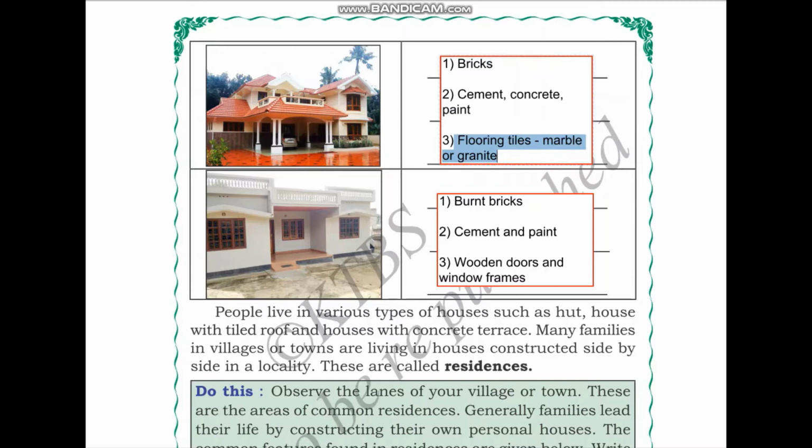The next house is a concrete and cement house. In order to construct this, we have learned in our 4th standard that we need burnt bricks, cement and paint. As you can see here, the doors and window frames are wooden, so wooden doors and window frames are also required.